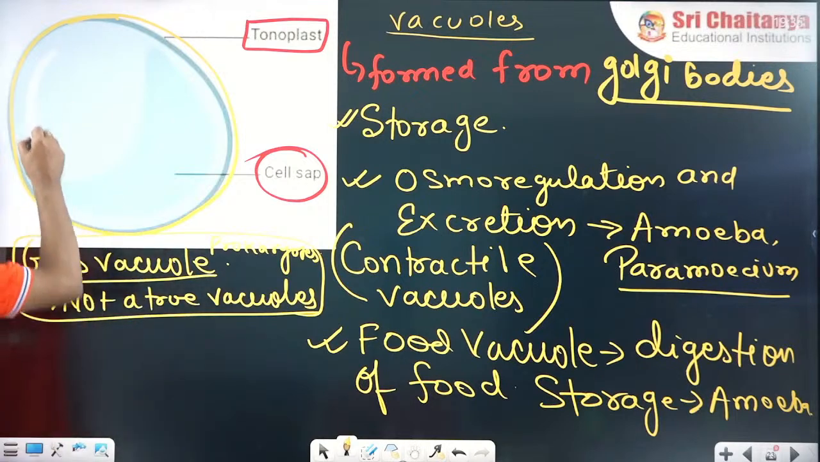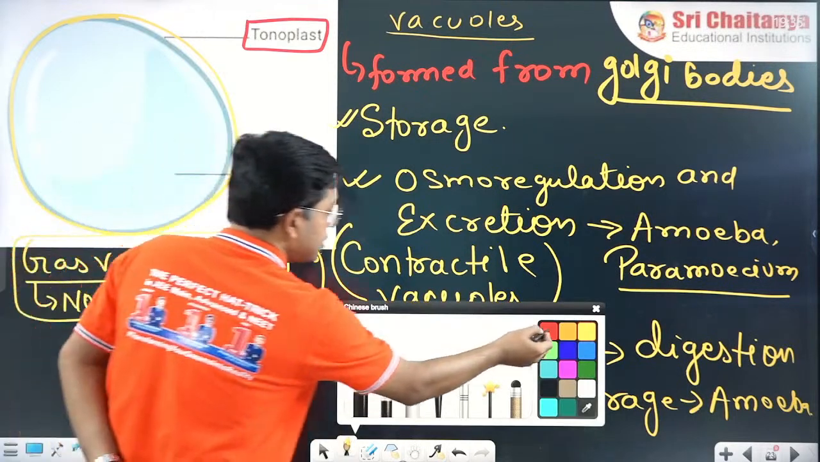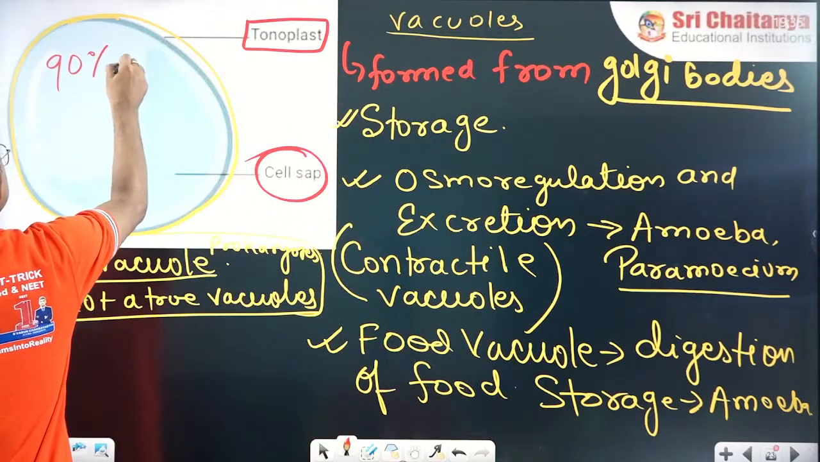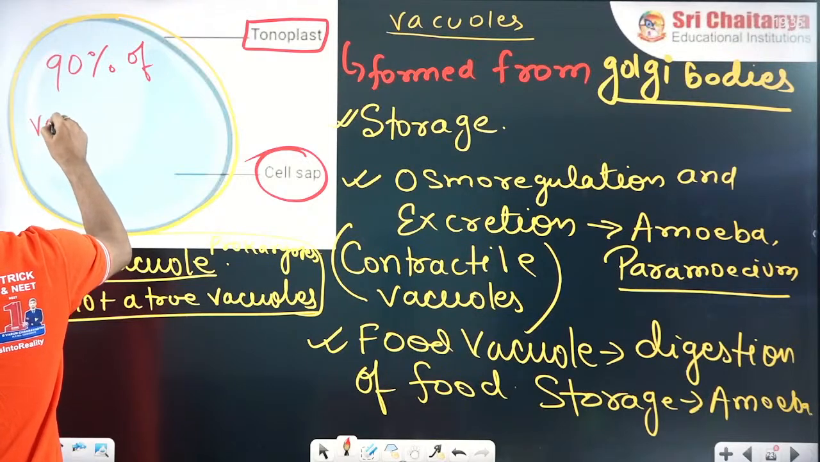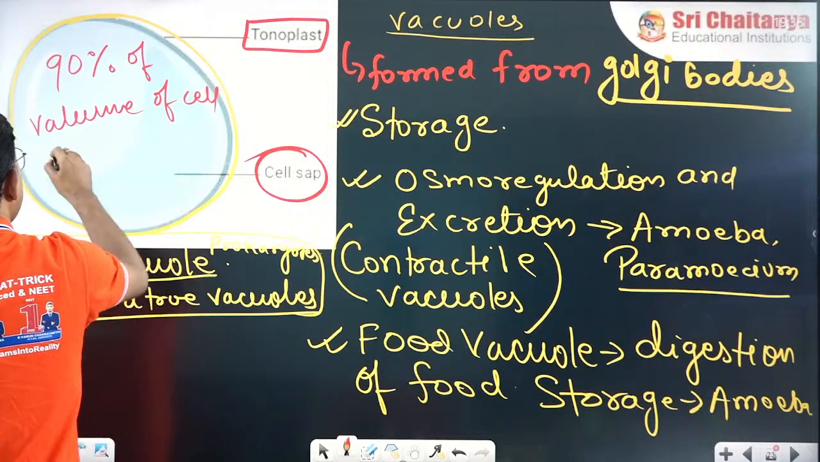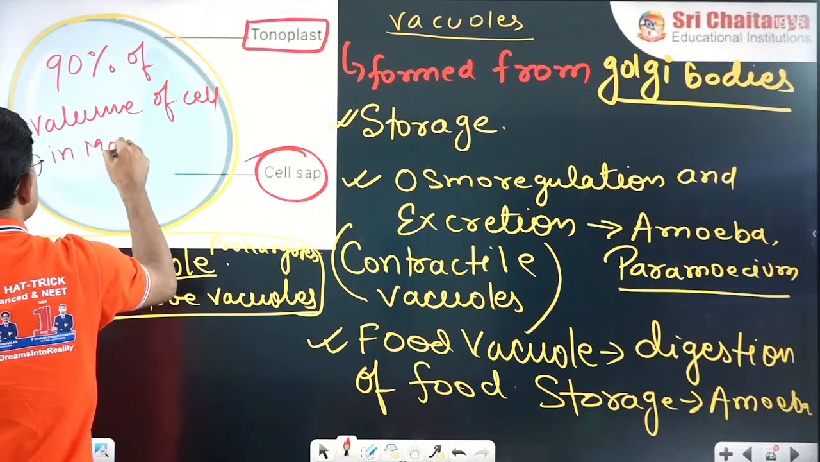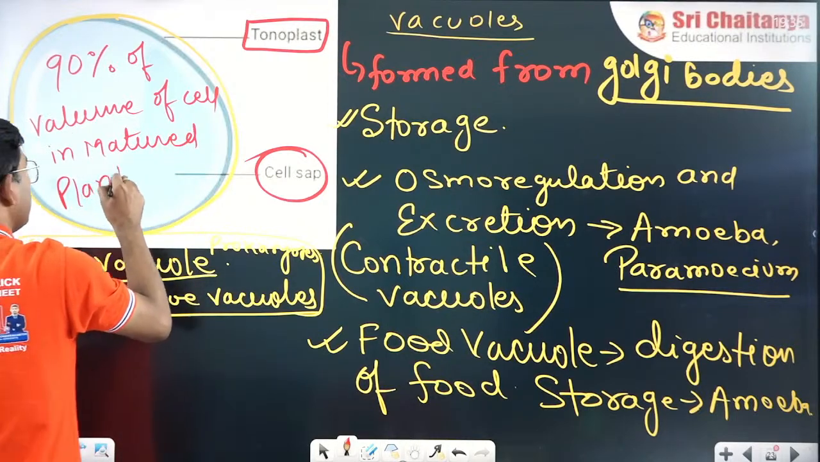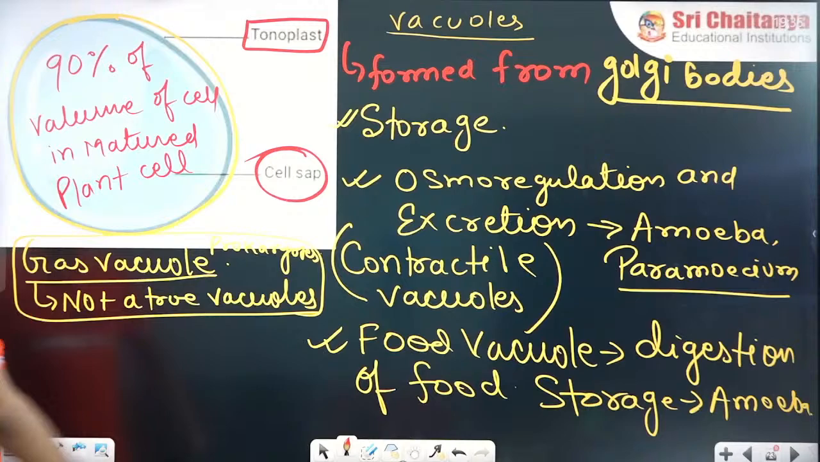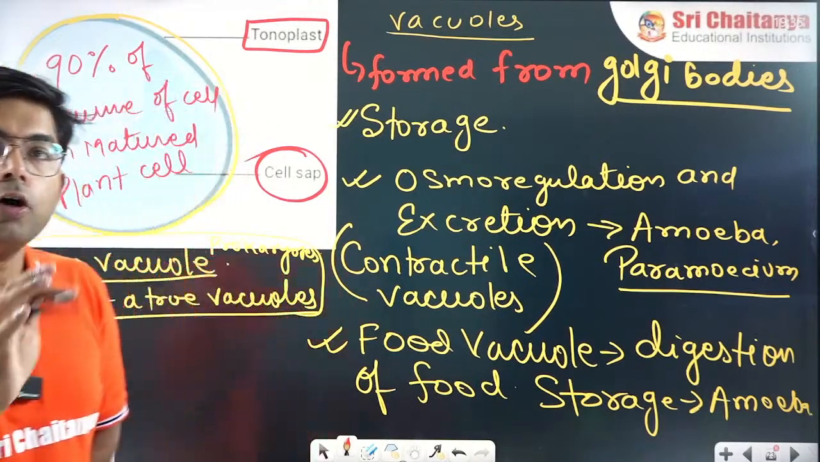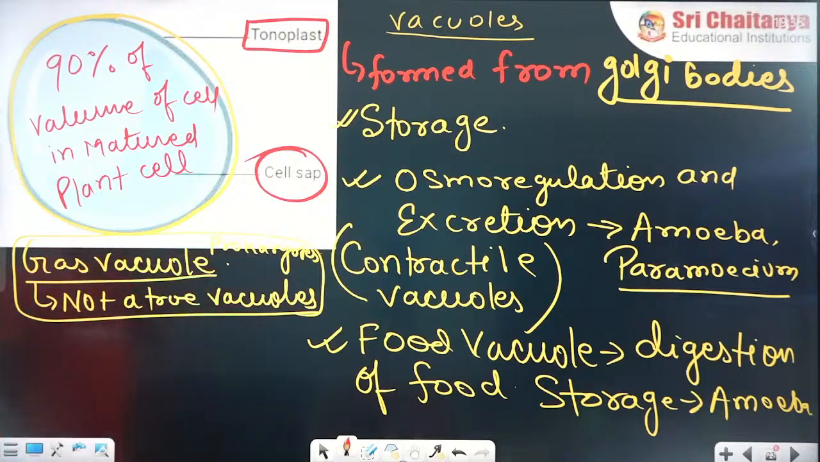Now one more important point. Note this point, it is very important. This vacuole forms 90% of the volume of the cell in a matured plant cell. Is it clear? So it occupies 90% of the volume of the cell in a matured plant cell.